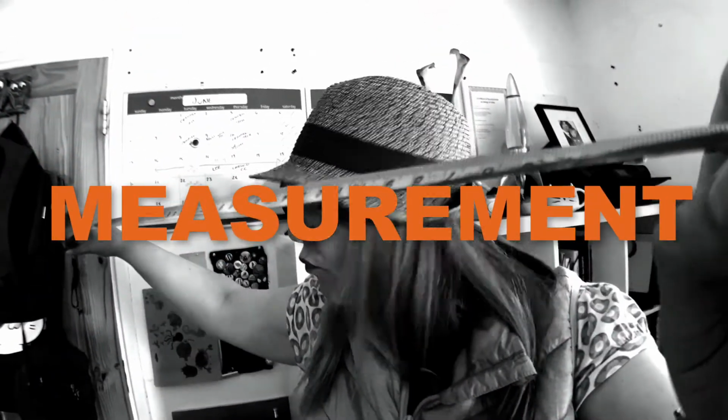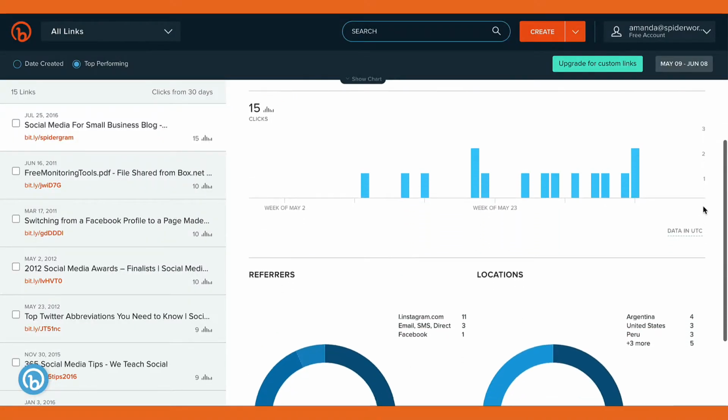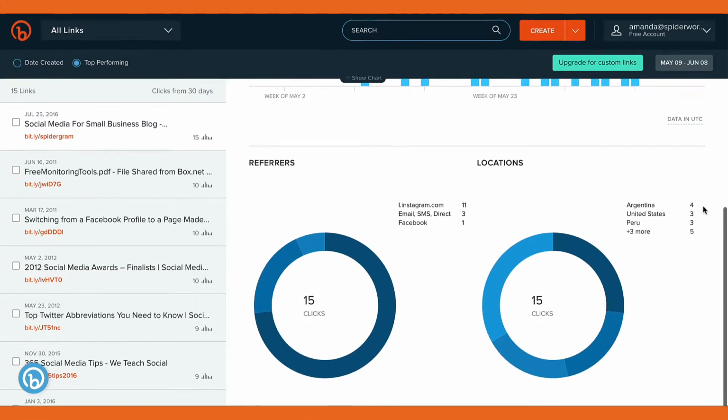Let's start with the pros, and number one is measurement. Bitly is one of the most popular link shortening services out there. Many of the others offer this as well. It offers you statistics on the links that you shorten. So it will tell you how many times it's been clicked. It'll tell you where it was clicked from. So was it a social network?